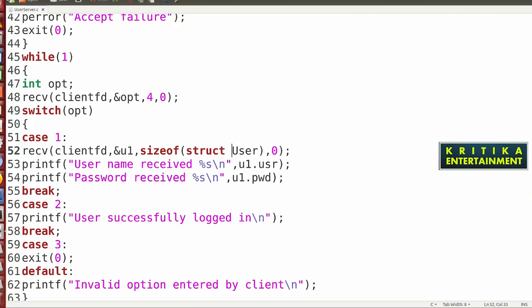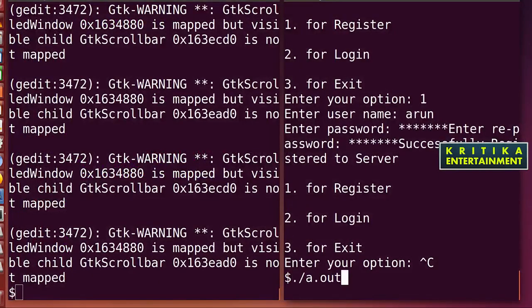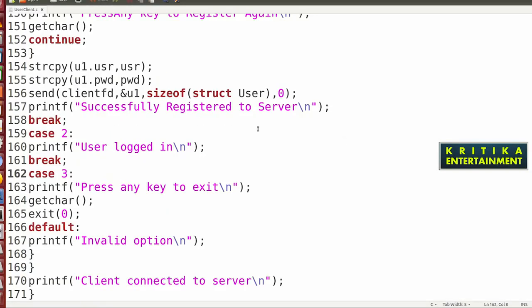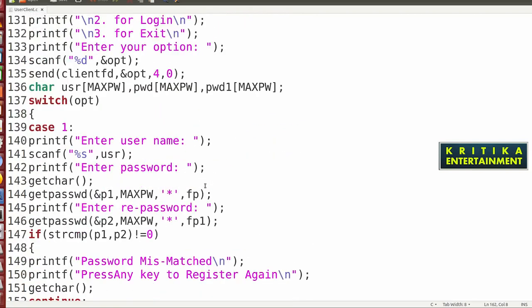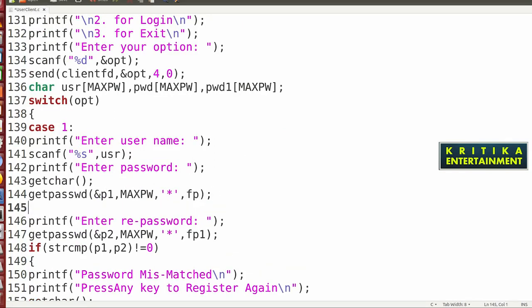Then you go to the client side and check where these errors occurred. Enter the password, then here enter the slash n.